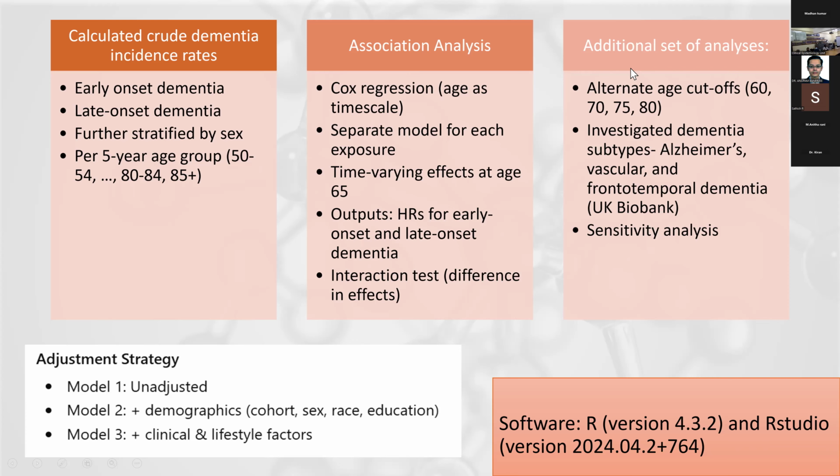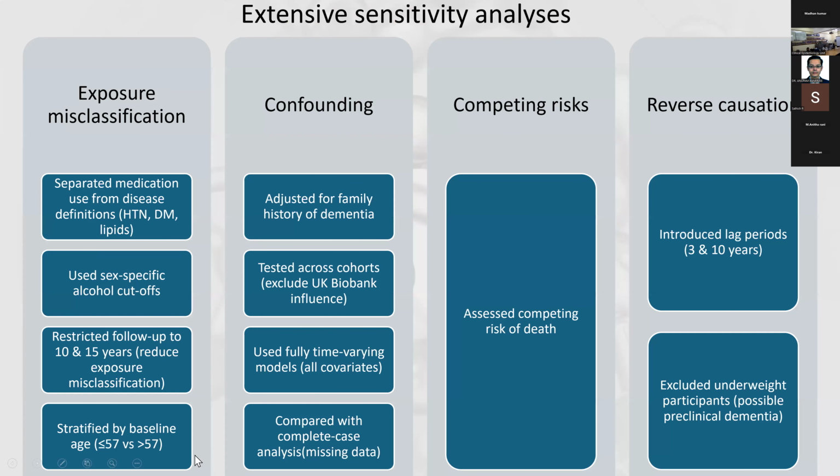And the output was basically a hazard ratio. They've also done an additional set of analyses. For the Cox regression, they have used the time varying effect at age 65, and they have changed it to 60, 70, 75, and 80. They've also investigated dementia subtypes, and they've also done an extensive sensitivity analysis. For adjustment modeling, model 1 was unadjusted. Model 2 was adjusted for demographics like cohort, sex, race, and education. Model 3 was adjusted for all the above plus clinical and lifestyle factors. And all the analysis was done in RStudio.